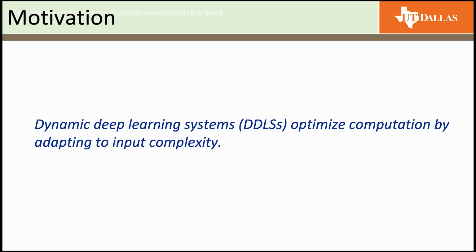The key idea behind dynamic deep learning systems is that they can adapt their computations to the complexity of the input. Instead of treating every input the same, they adjust how much effort they spend. This adaptive behavior is what makes dynamic deep learning systems powerful. They promise efficiency gains, which is highly attractive for real-world deployment.